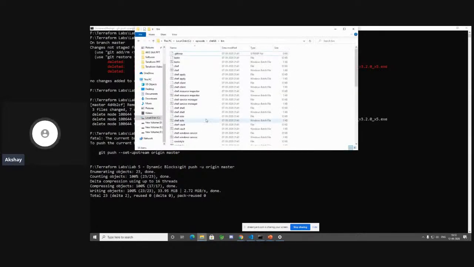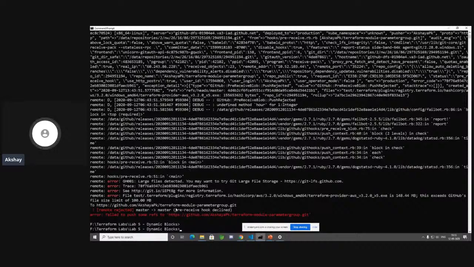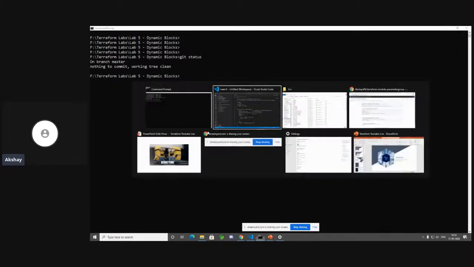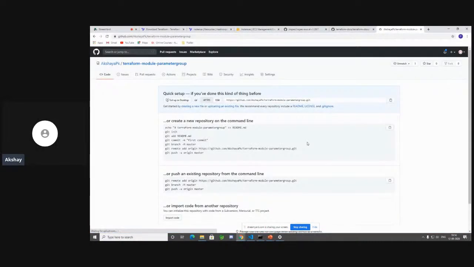Or do we have some other code that is, let me just check that. Okay, let me see there. I think it has finished. Okay, it again went to an error because it's still trying to upload that file. I'm not sure why it's trying to do that. So let's probably try one more time. Let's do git status. Okay, so it's on branch master, but it's not able to commit that file. Let's go to the git repo and see if things are fine. It's still not yet uploaded anything.